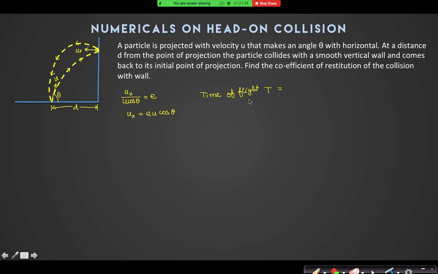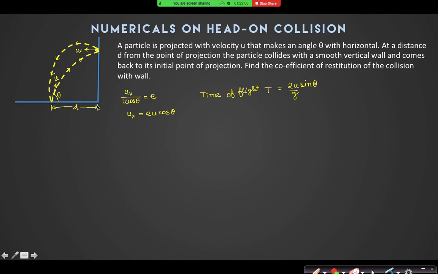The time of flight of this projectile motion remains the same because the vertical component of the velocity is not hampered, as in the case of a normal projectile. In the vertical direction there is no impulse, it is only moving under gravity. In vertical direction it is moving under gravity, yes or no? Yes, sir. No impulse is there. So can I say it is still 2u sine theta divided by g? Yes, sir.